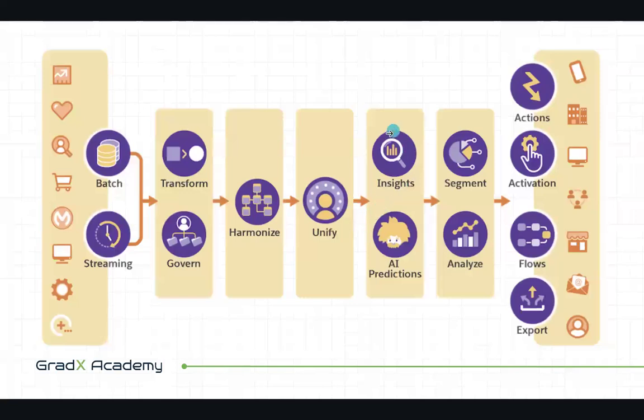After that, we can create insights and we can predict by using Einstein. We can go on with other integrations like Tableau to create the insights, or we can also use the Salesforce insights. We can also build charts using AI, and we can use the AI predictions. We can also create different customer segments.